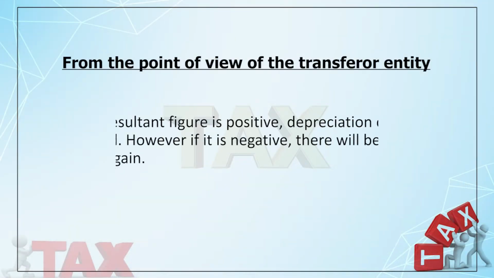But if some assets are being transferred under slump sale, I have to compute like that. Right? I'm just recapping the whole thing: opening WDV, plus purchases of asset during the year, less sale proceeds of the assets, less value of asset transferred under slump sale. So there may arise two situations.